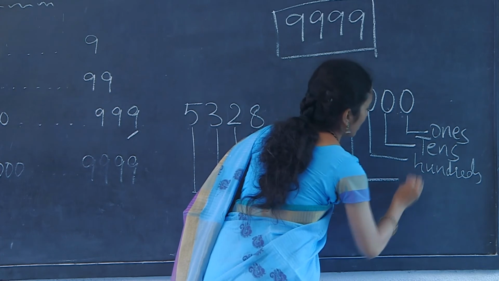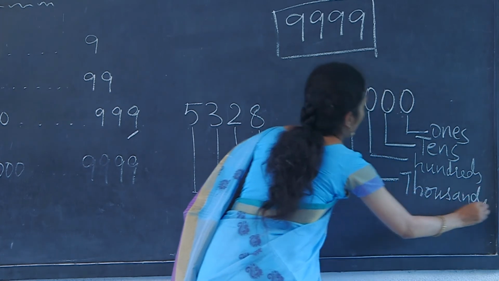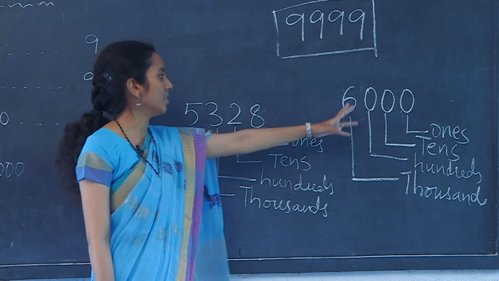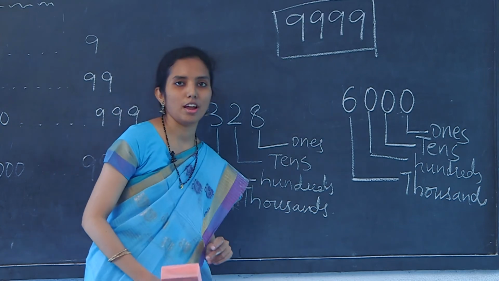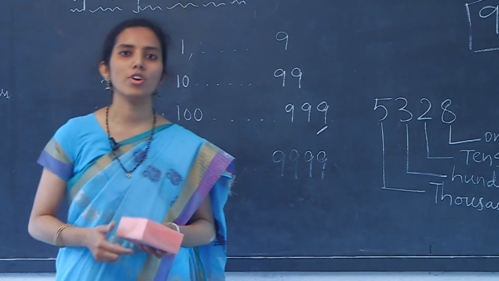And the fourth place is the thousands place, so digit 6 is placed in the thousands place and the face value is the digit 6 itself. Hope you have all understood the concept of 4-digit numbers.